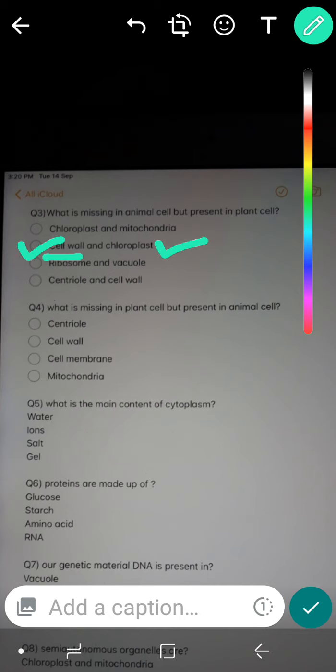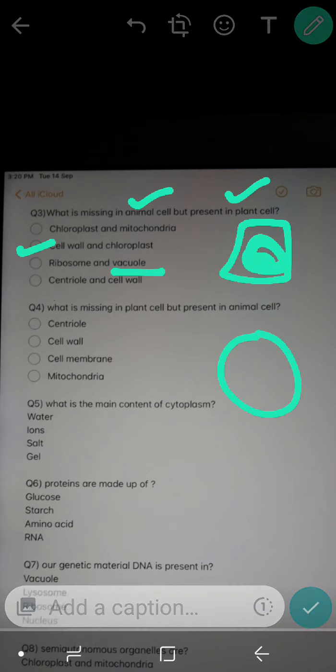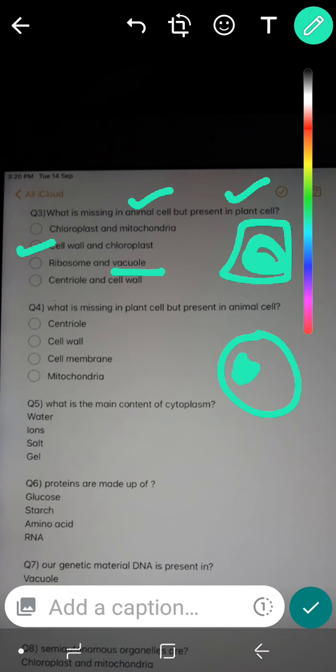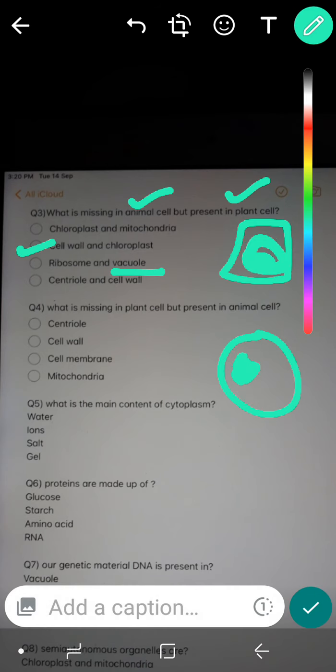Then for confirmation, let's move on to the third option, ribosome. Ribosome is not missing in animal cell, it is present in both cells. Vacuole is also present in both cells. Only the size of vacuole differs. In plant cell the vacuole is larger and in the middle, but in animal cell the vacuole is smaller and in the periphery. So it is not the right answer because it is present in both. We have to find what is missing in animal cell.